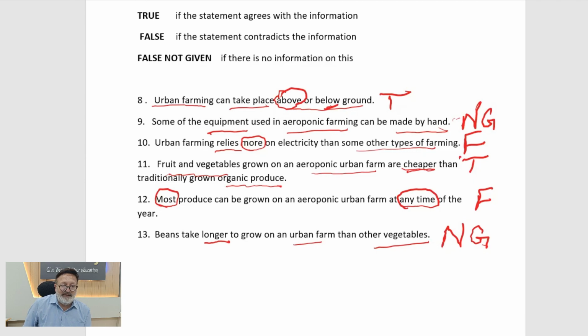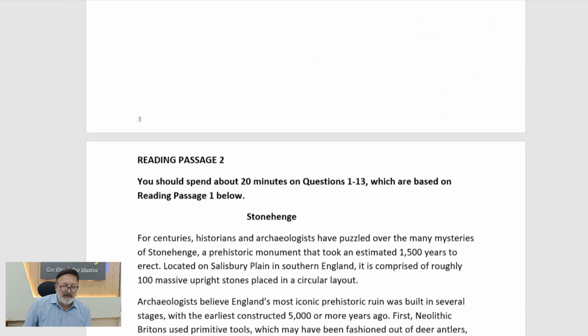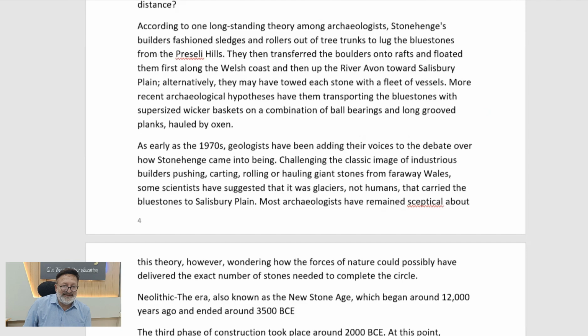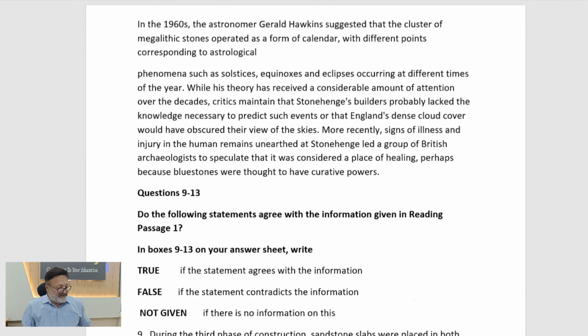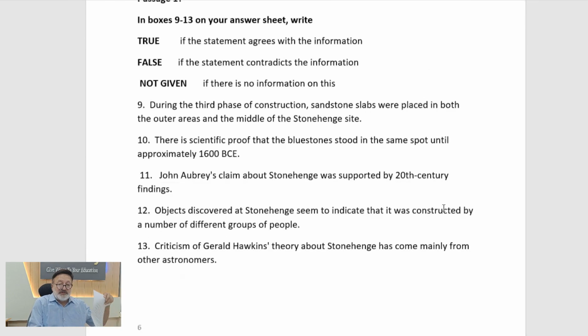So let me take up one more. This is during the third phase of construction. Okay, so sandstone slabs were placed in both the outer areas. So now we have the third phase of construction.